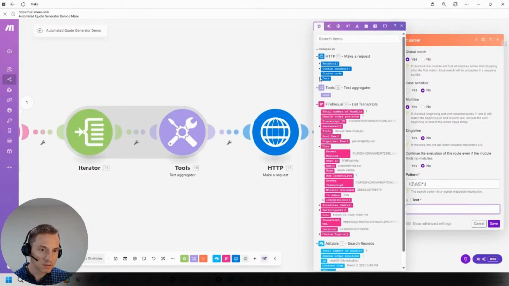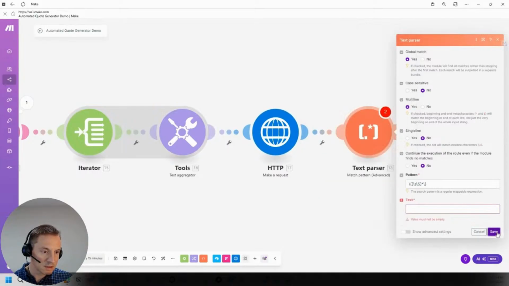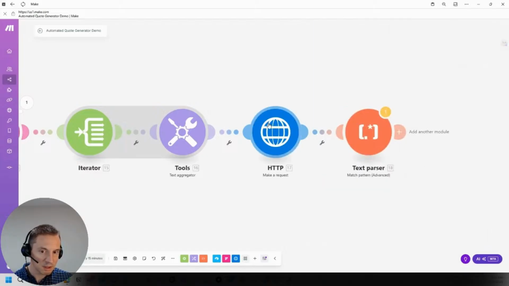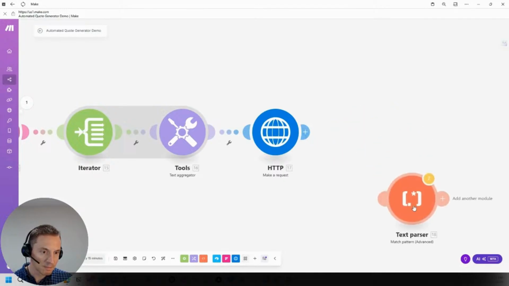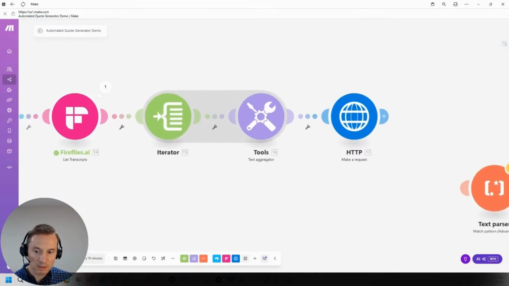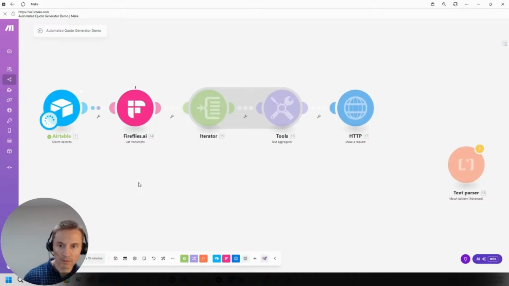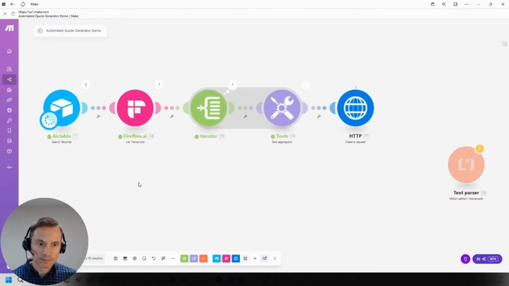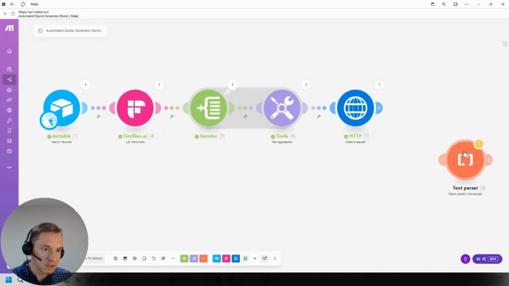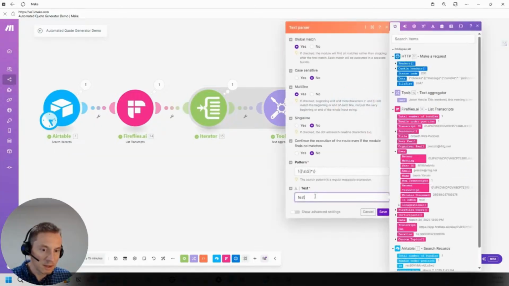And the text is going to come from, I don't even have it. So let's put test there. Let me unlink this so we can test this. So let's run it one time. Sometimes you can't pick the data that you want because you haven't run it yet. Once you run it, then it knows what data is coming over, and then you can pick it. So now I can put this back, and the data is going to be right here.